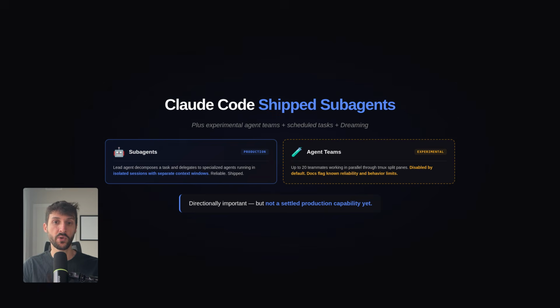Claude Code now supports subagents that run in their own isolated sessions with separate context windows. That's a production feature and it works reliably. It also has experimental agent teams where a lead agent coordinates multiple teammates working in parallel, but these are disabled by default and the docs explicitly flag known limitations around reliability and behavior. This is directionally important but is not settled production capability yet. There's also AutoDream, a Claude Code feature that curates your claude.md memory files between sessions. I'll get to that when we cover memory.